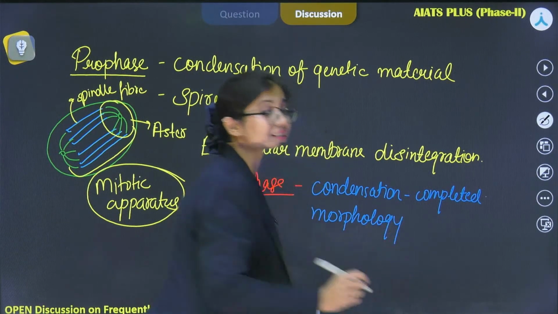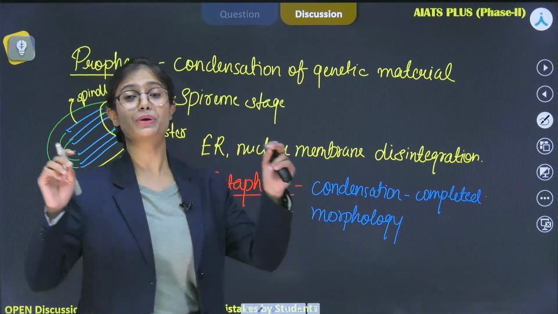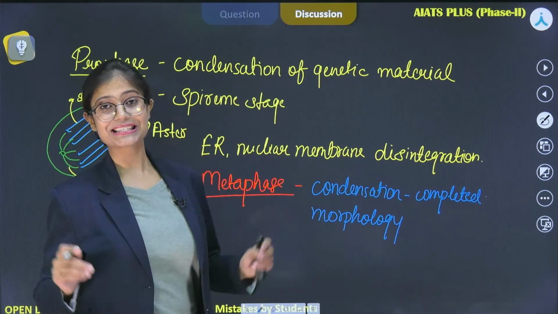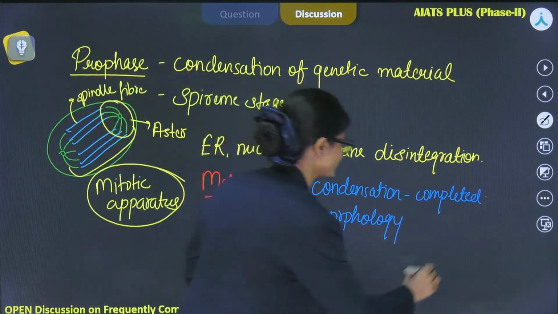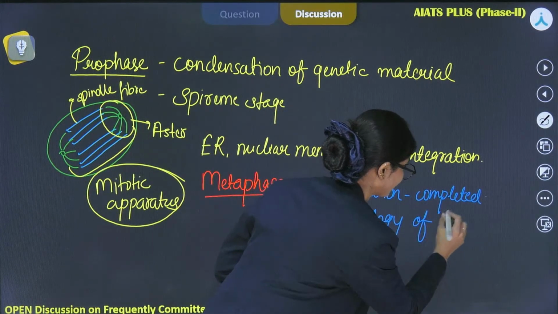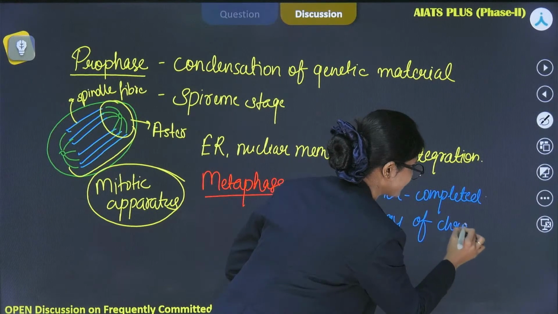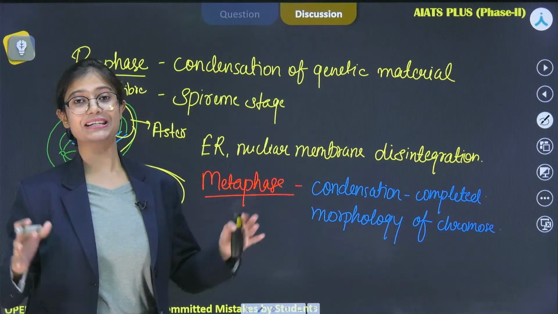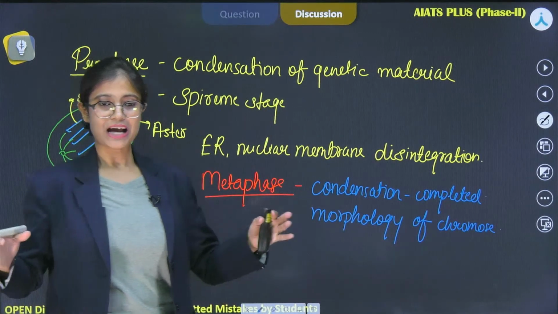A question has been asked in the NEET exam again: during which phase can the morphology of chromosome be studied easily? The answer is metaphase. During this phase, one very beautiful event takes place, that is congregation of chromosomes.